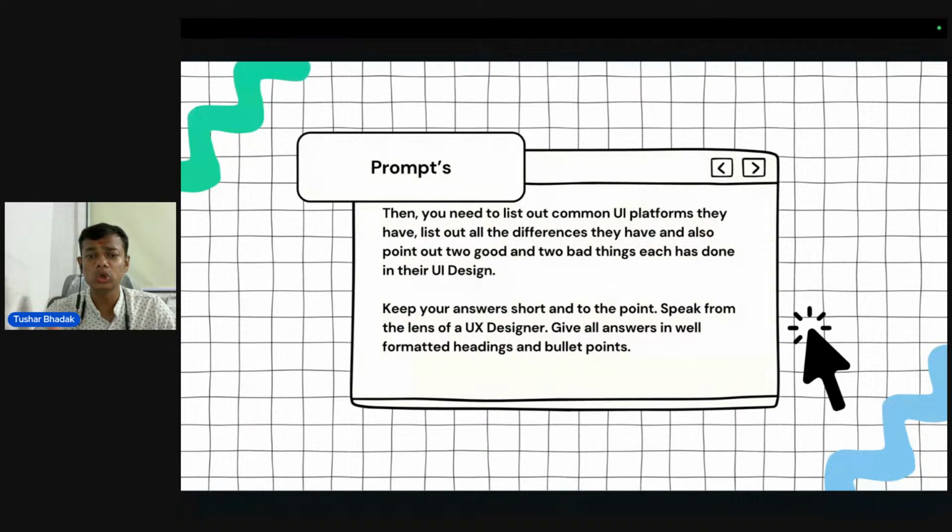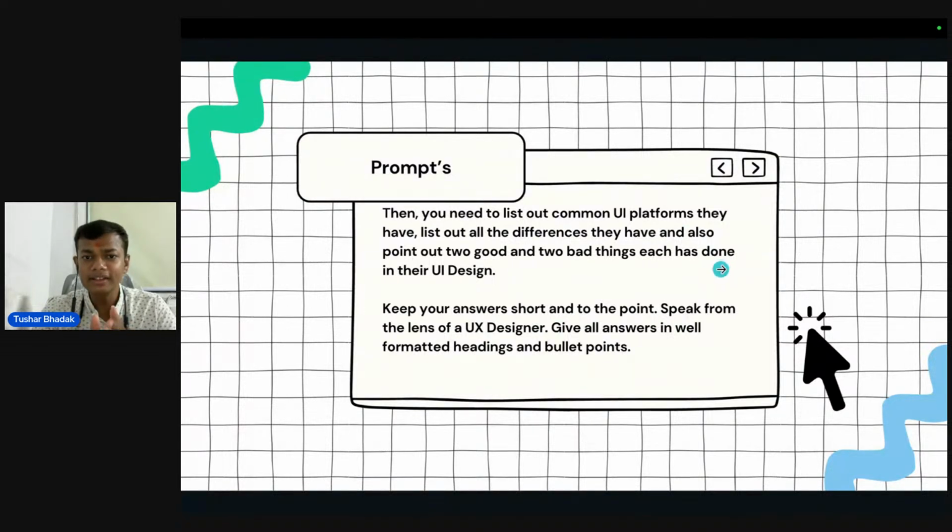Then you need to list out the common UI patterns they have, list out all the differences they have, and also point out two good and two bad things each has done in that UI design. Keep your answers short and to the point. Speak from the lens of a UX designer. Give all answers in formatted headings and bullet points. So this is my prompt.